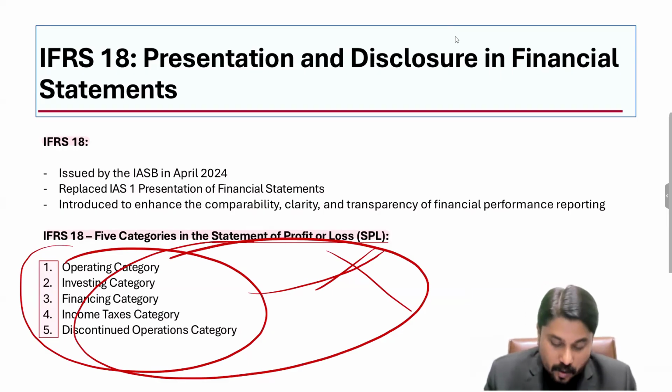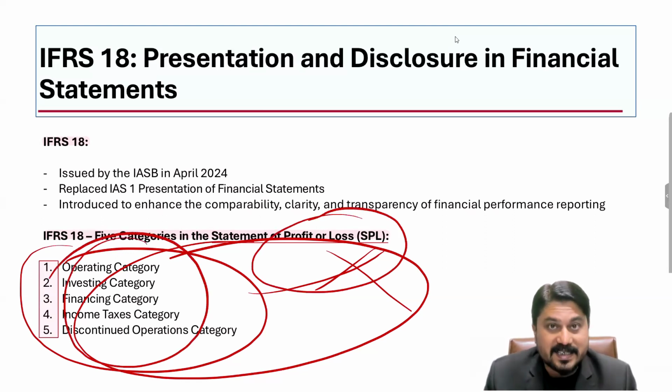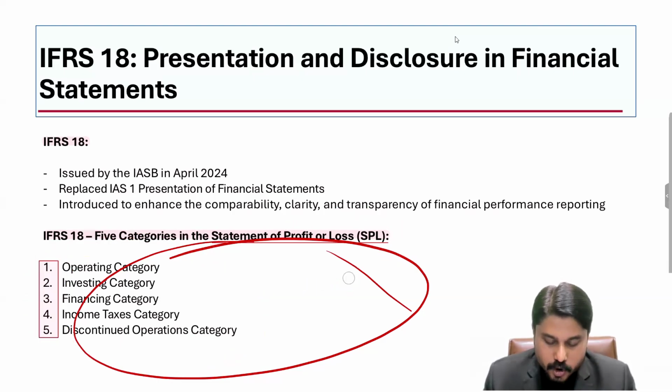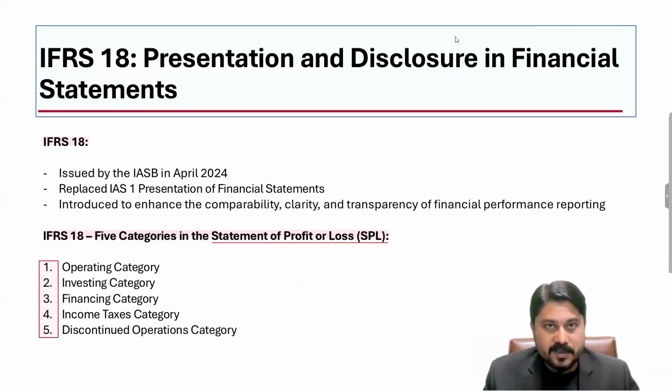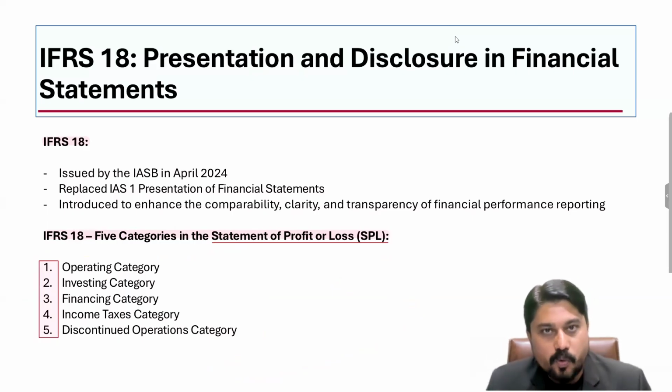Although the elements of the statement of profit or loss will be shown according to these categories, right? So what are these categories? I repeat, there are 5 categories in the statement of profit or loss. Number 1 is operating. Number 2 is investing. Number 3 is financing. Number 4, income taxes category. And number 5 is the discontinued operations category.